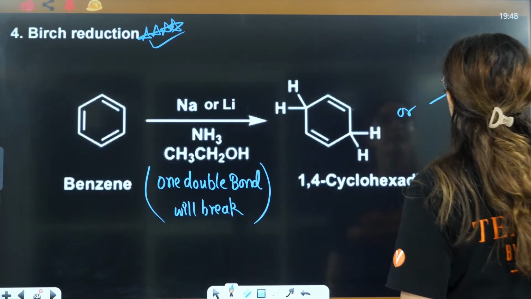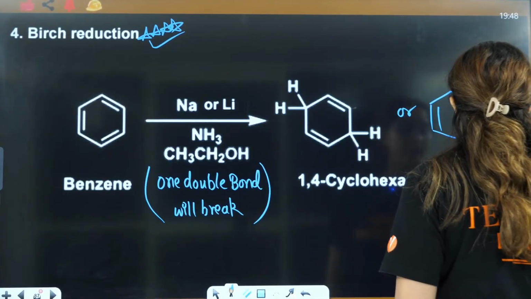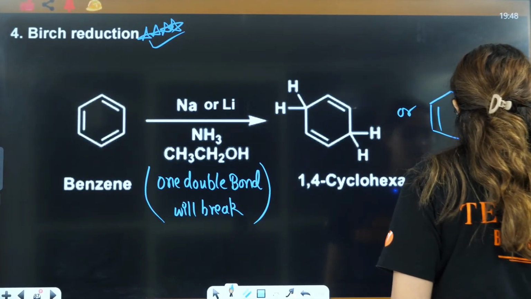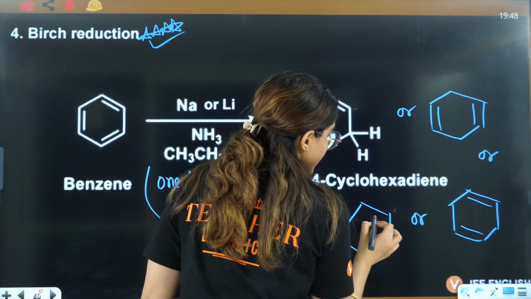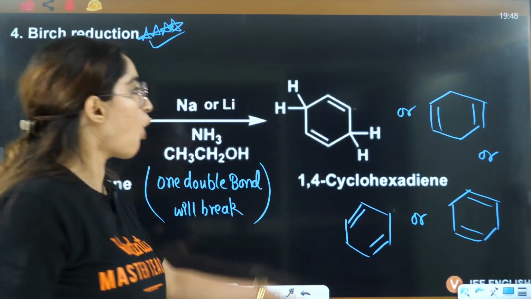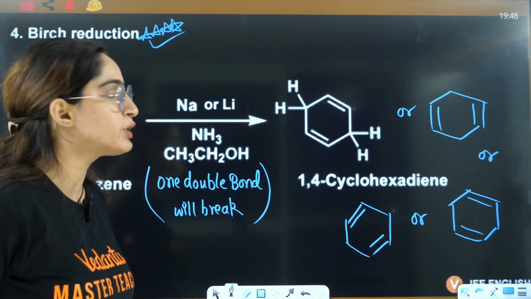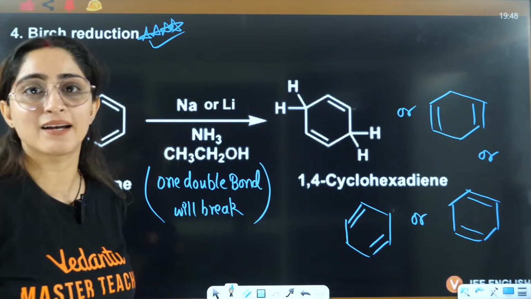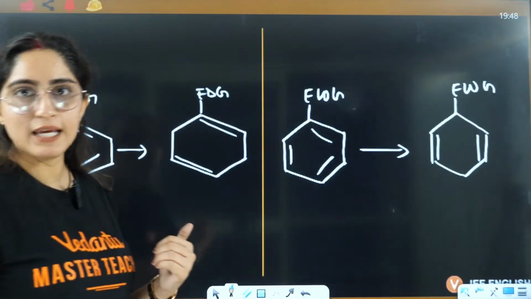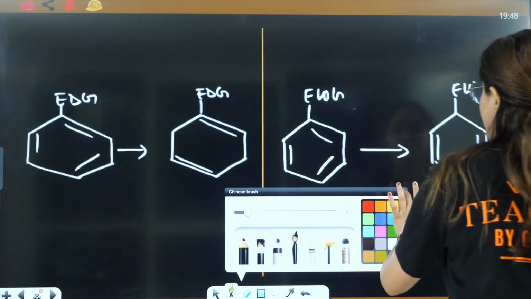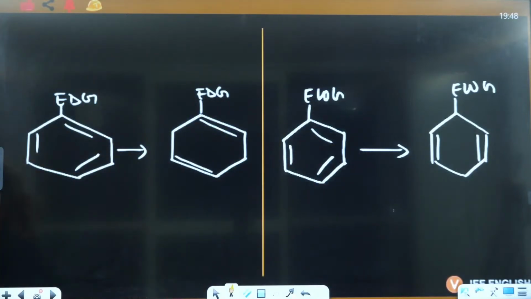You can draw it like this, or like this, or like this. It's just that they have to be opposite to each other, right? That is the condition. Now ma'am, that was about benzene. But ma'am, if we have any electron donating or any electron withdrawing group attached to it, right?